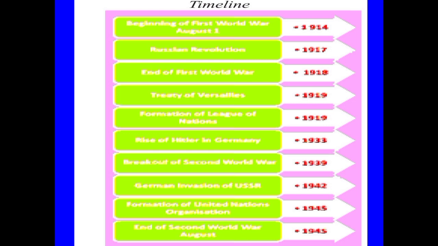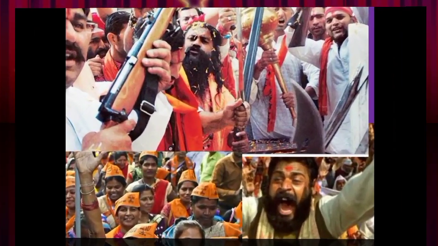Breakout of the Second World War, 1939. German invasion of USSR, 1942. Formation of the United Nations Organization after the Second World War, 1945. End of the Second World War, August 1945. So these are the main important concepts of this particular lesson.